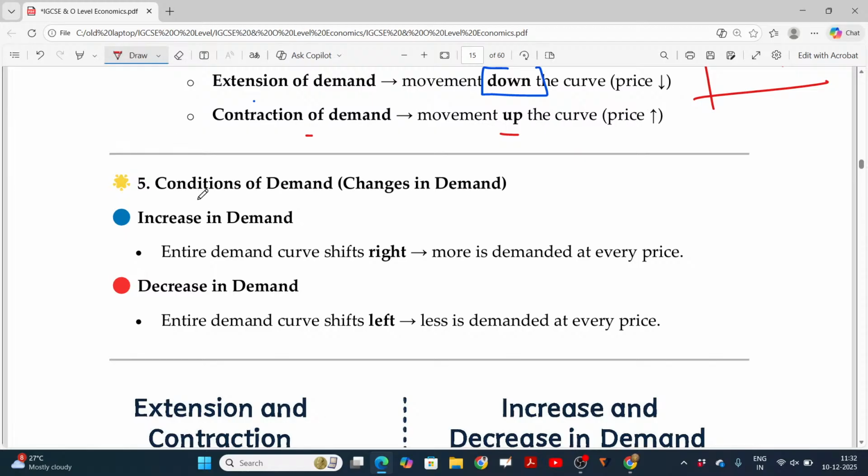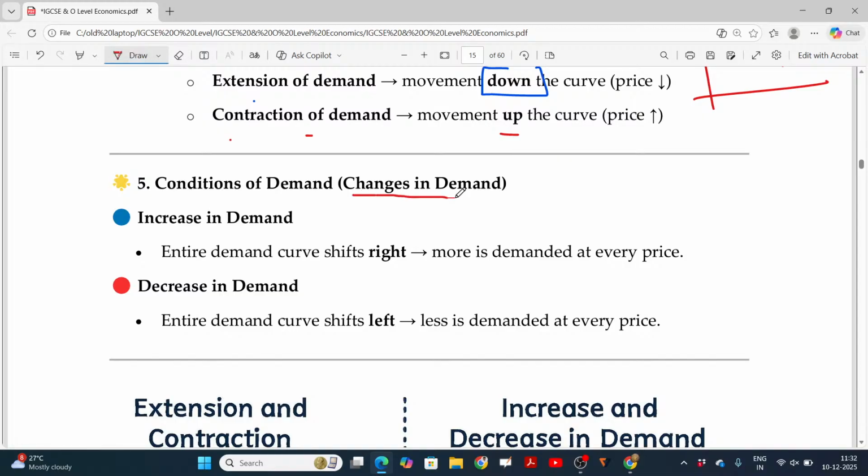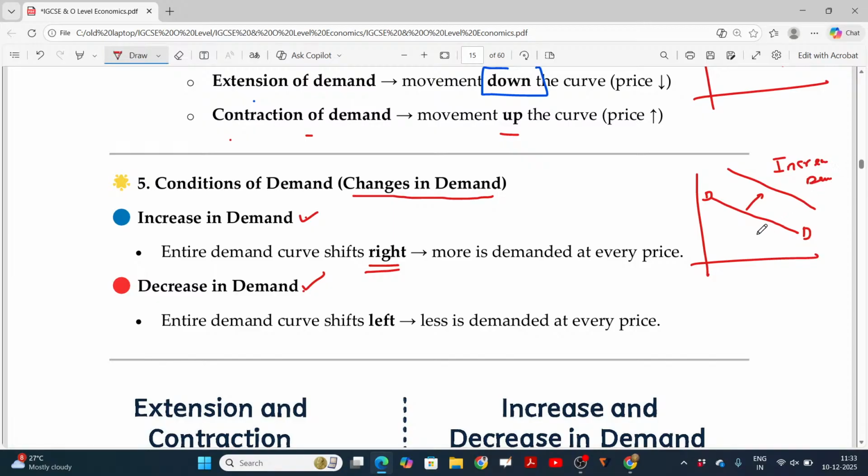Now you have to understand another term, conditions of demand. Changes in demand: increase in demand and decrease in demand. The entire demand curve shifts right. Okay, see, this will be called your demand curve, DD curve. If the DD curve is shifting from the existing position to the other side, this will be called increase in demand. Okay, clear? And if the same curve shifts from this point to the left side, then it is called decrease in demand.